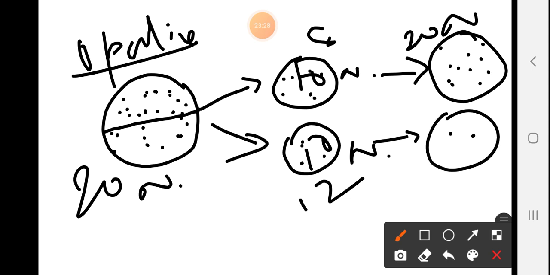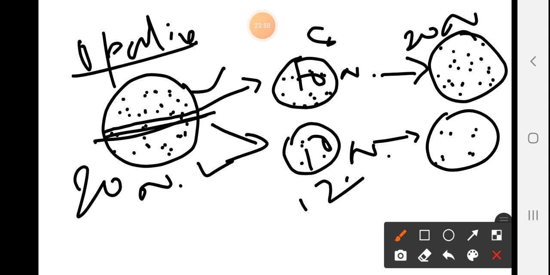Here the different thing is that cytokinesis is followed first, then nuclear division takes place. As you see, a number of nuclei are present inside the cytoplasm. Here the cytoplasm gets divided first. And then the nuclei divide, and it gives rise to the same number of nuclei that is present in the parent cell.